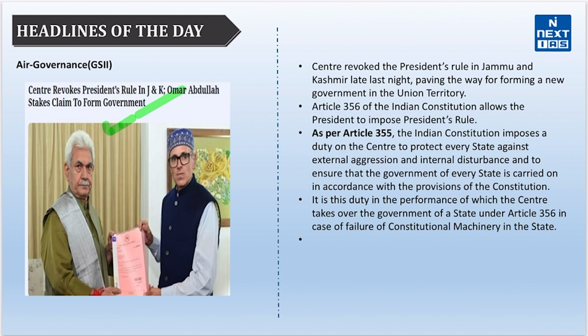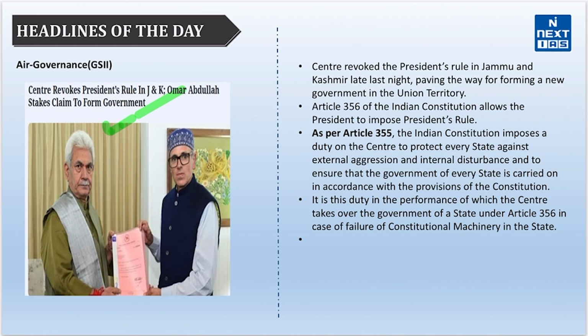Talking about President's Rule, as per Article 356 of the Constitution, the President can proclaim President's Rule in a state if he or she is satisfied that a situation has arisen in which the government of the state cannot be carried on in accordance with the provisions of the Constitution. The President can act either on a report of the governor of the state or even without the governor's report.